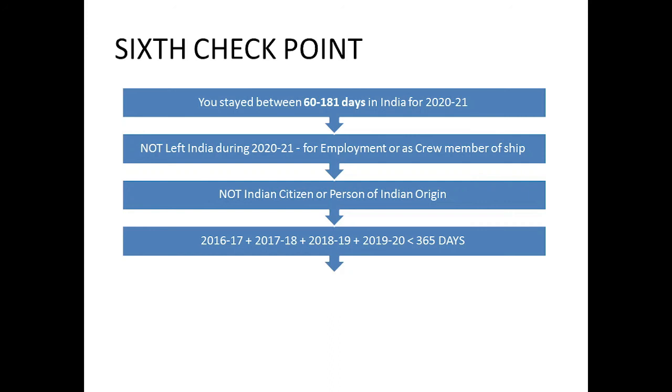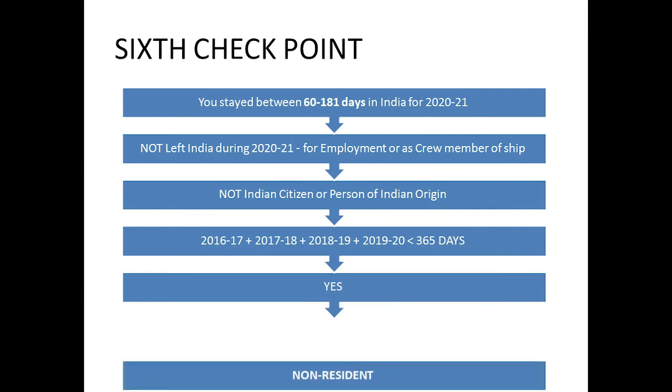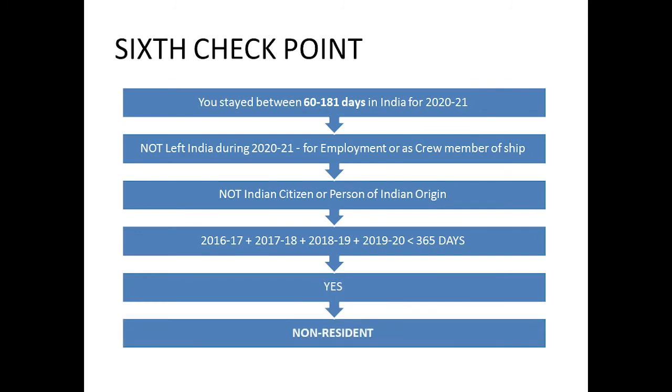If this is less than 365 days, then you are non-resident. So simple. You have stayed around 60 to 181 days, not left India during the year for employment or as a crew member, not an Indian citizen or person of Indian origin, and for all these 4 years you have stayed less than 365 days, you become non-resident.